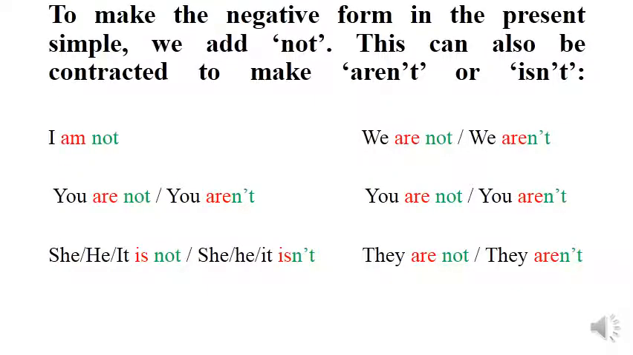When making the negative form of the verb to be in the present simple, we usually add the word not. This can also be contracted to make aren't or isn't. I'm going to explain within the following examples. So you say I am not or I'm not, you are not or you aren't, she is not or she isn't, he is not or he isn't, it is not or it isn't. When referring to the plural form, you may say we are not or we aren't, you are not or you aren't, they are not or they aren't.